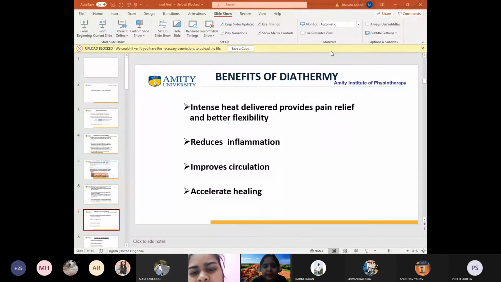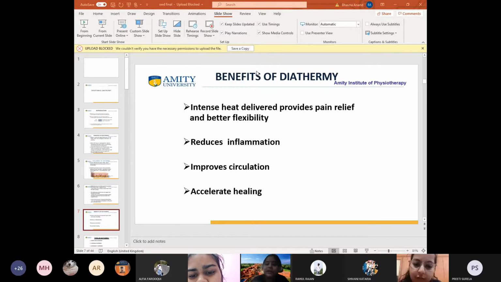See, when you are connected in the class, then you will be able to understand more, right? Reduction of inflammation. Anubhav, Hamad, Rahul, Shivani, Kajal, Khushbu. Yes, ma'am. Ma'am, due to heating, there is more blood supply, and more blood supply will bring more nutrition, oxygen, and removal of waste products, due to which inflammation gets reduced.